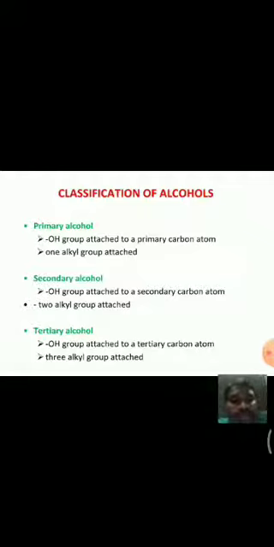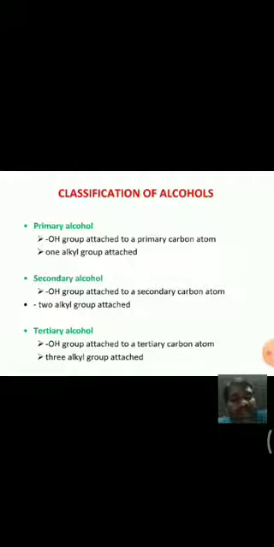that is primary alcohols, secondary alcohols, and tertiary alcohols. That means before going to this, we have to learn some about primary carbon, secondary carbon, and tertiary carbon. Primary carbon means the carbon which is attached to one carbon.